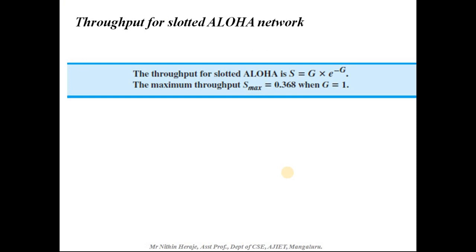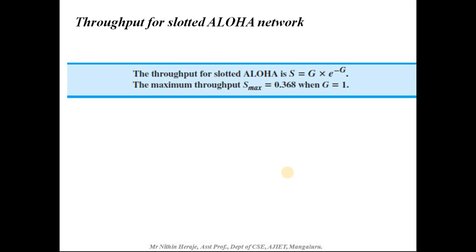Just now you can take down the formula. The throughput for a slotted Aloha network is S equal to G into e power minus G. The maximum throughput is S max equal to 0.368 when G is equal to 1.